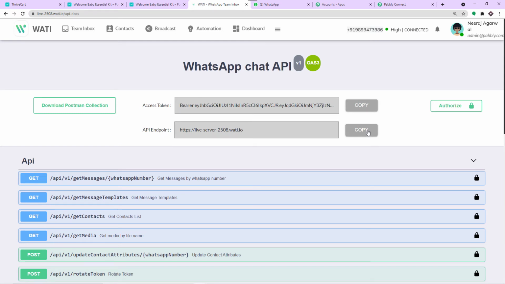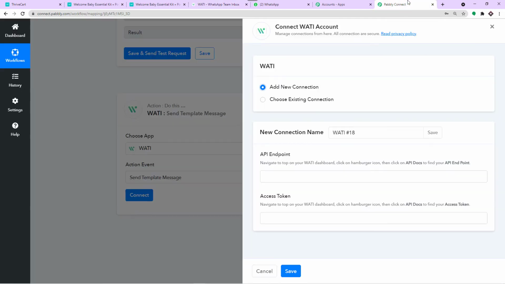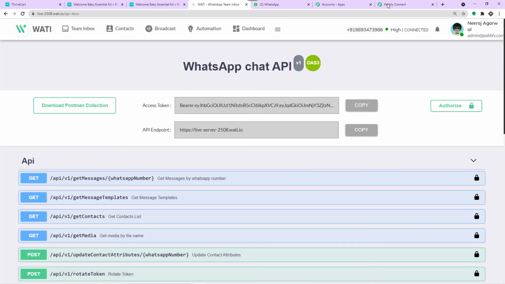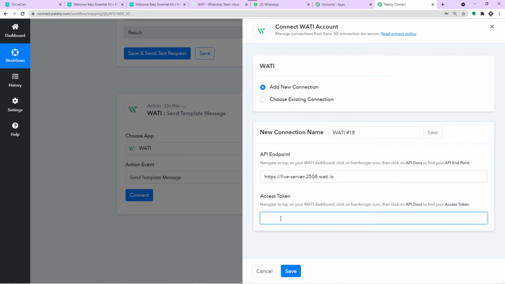I'm just going to copy the API endpoint, easy, and paste it here. Then I have to mention the access token. That's also pretty easy. I'm just going to copy this and paste it here. So easy. Let me straight away click on save.